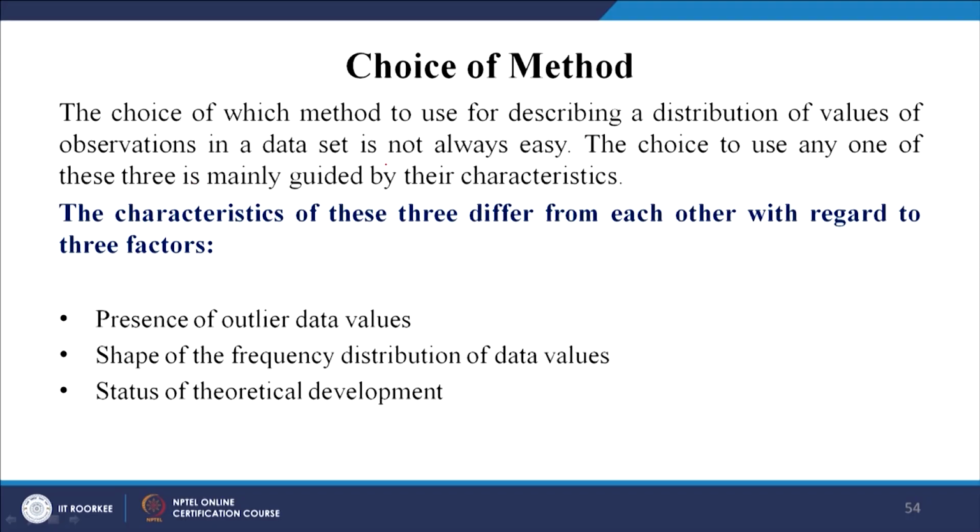So, what is saying? The choice to use any one of these three, mean, median, mode, is mainly guided by the characteristics. Now, what are the characteristics? These three: presence of outliers. As I said, if outliers are present, then the mean is the first thing that will get affected, right. So, you cannot use them. Shape of the distribution, from that you can also understand, and status of the theoretical development.